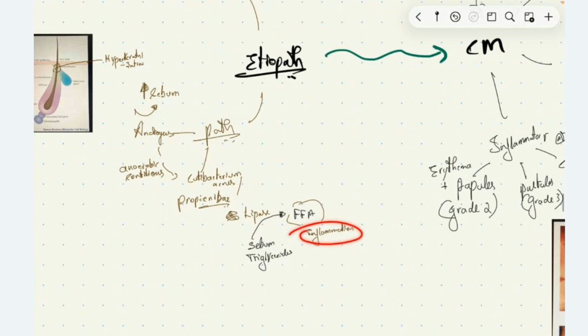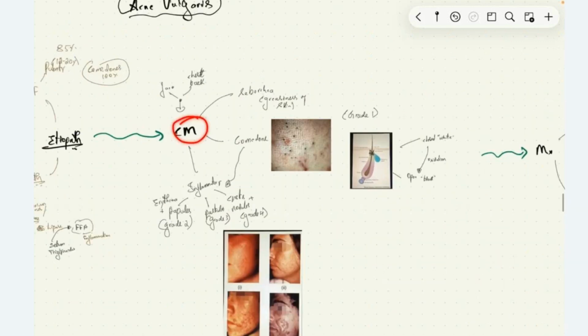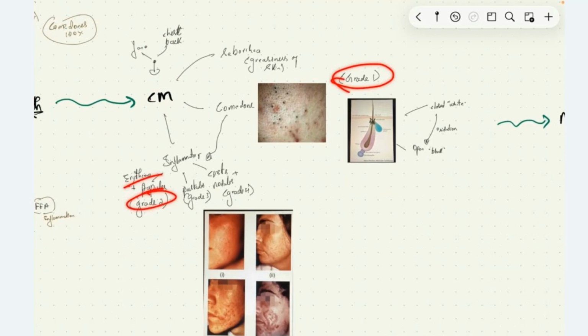The factors modifying the disease are hot humid conditions, diet, that is high glycemic foods and milk and milk products, emotional and psychological stress, genetic factors, and hormonal conditions. In clinical manifestations, we have lesions on the face, chest, or back. Comedones are grade 1 disease. In grade 2, we have erythema and papules. In grade 3 disease, we have pustules. In grade 4 disease, we have cysts and nodules.